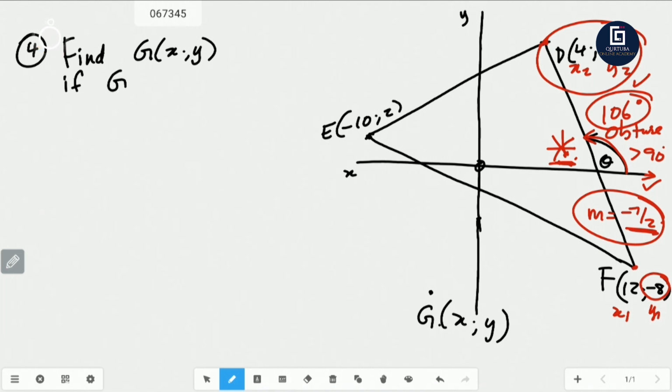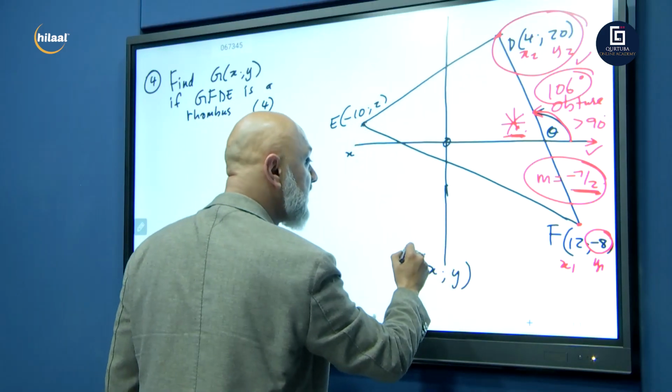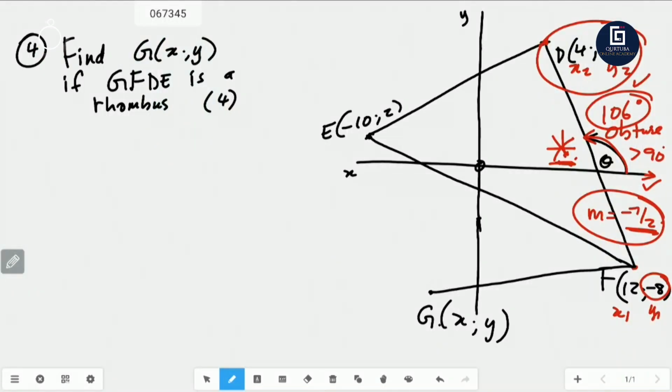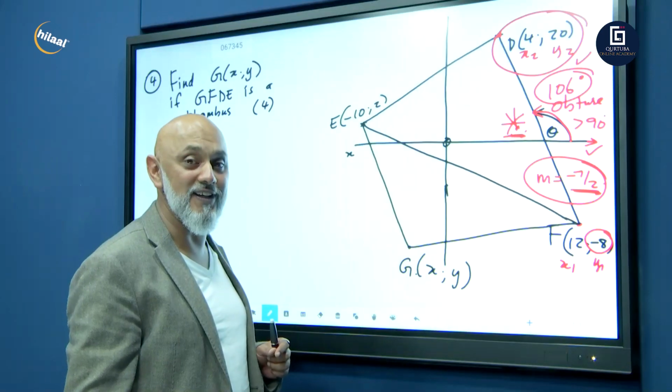If G, F, D, E is a rhombus, for 4 marks. So they want the coordinates of G. We can join these points, G, F, D, E, and they tell you that this is a rhombus. Now, what method will you use? If this is a rhombus, how would you then calculate G's coordinates?